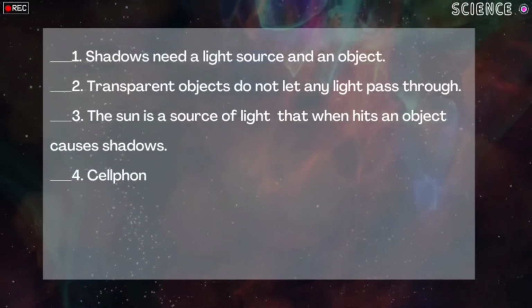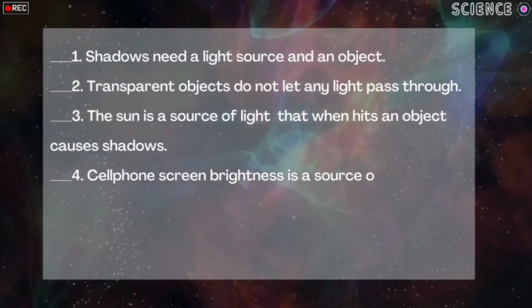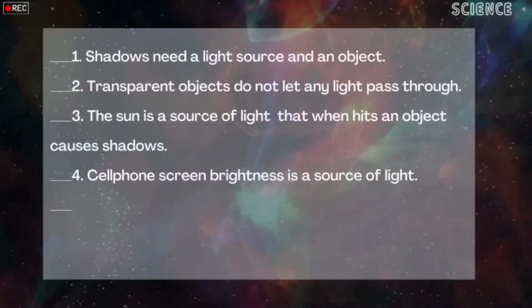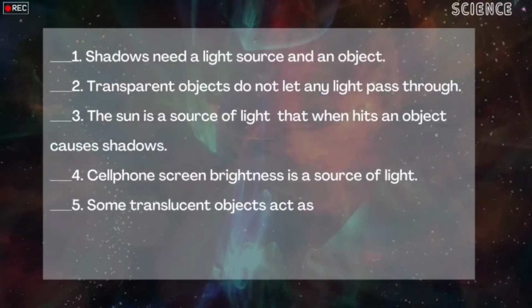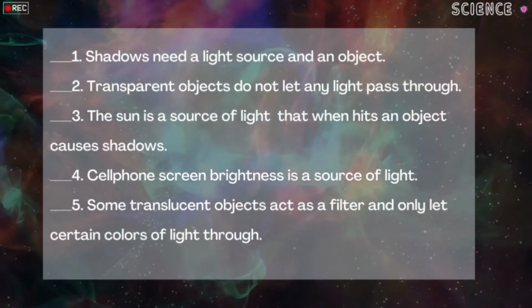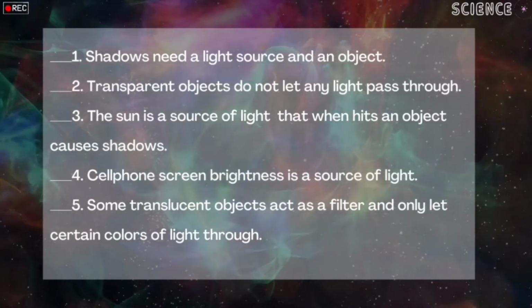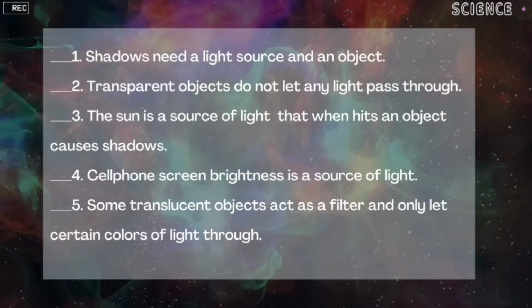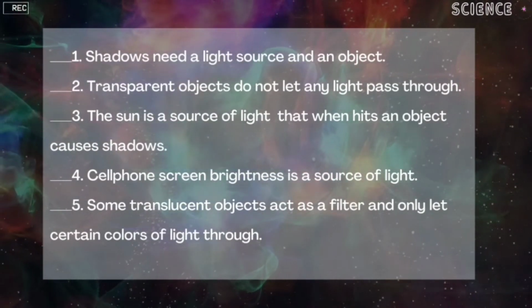Number 4, cell phone screen brightness is a source of light. What would be the answer? Number 5, some translucent objects act as a filter and only let certain colors of light through. Is it correct? If it is, try to write letter T. If it's wrong, it is letter F. Okay, time is up. I hope you are done answering your assessment. So, ballpens up. Okay, now let us see if your answers are correct.